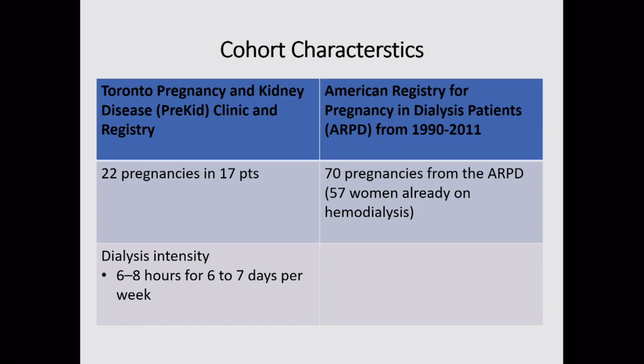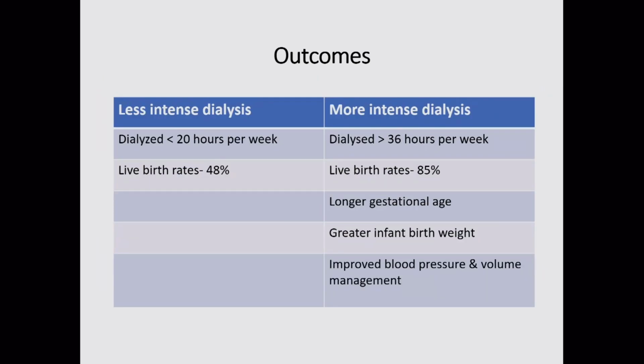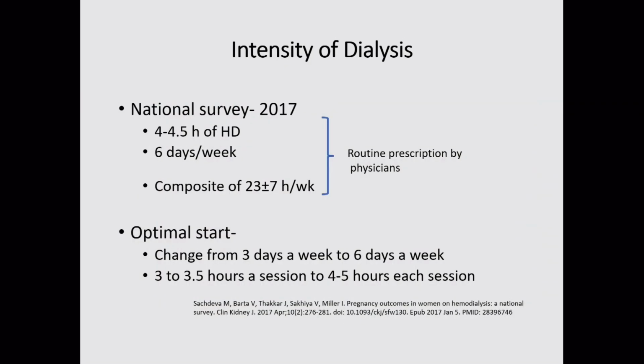They compared with the APR, the American Registry for Pregnancy in Dialysis Patients, where 70 American pregnancies were compared. They found two groups. In the group with less intense dialysis, less than 20 hours per week, live birth rates were only 48%. However, the group with more intense dialysis, more than 36 hours per week, had higher live birth rates of 85%. They had longer gestational age, greater infant birth weight, as well as improved blood pressure and volume management.